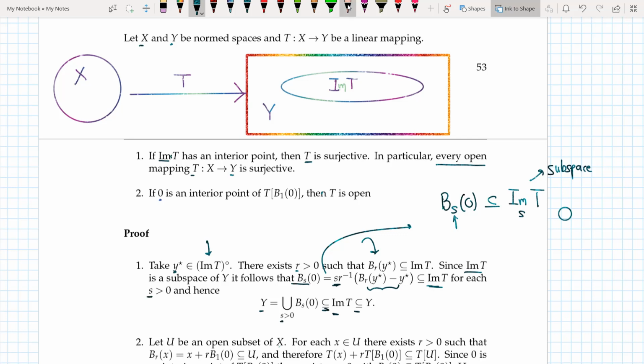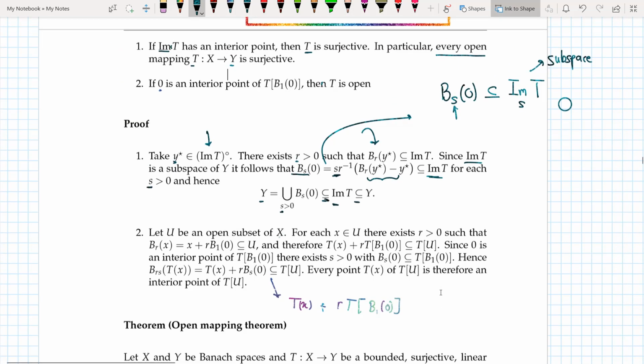Okay, very nice. The next thing that I would like to talk about is: if 0 is an interior point of T(B(0,1)), then T is open. Let's see it this way. If U is an open subset of X, then for each x belonging to U, there exists an r greater than 0 such that I can draw a ball of radius r around that x, and that ball lies completely within U. This is what it means to be an open subset.